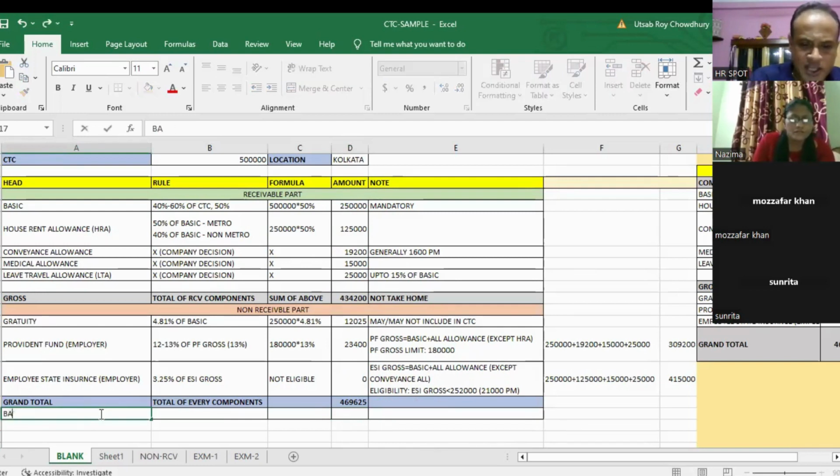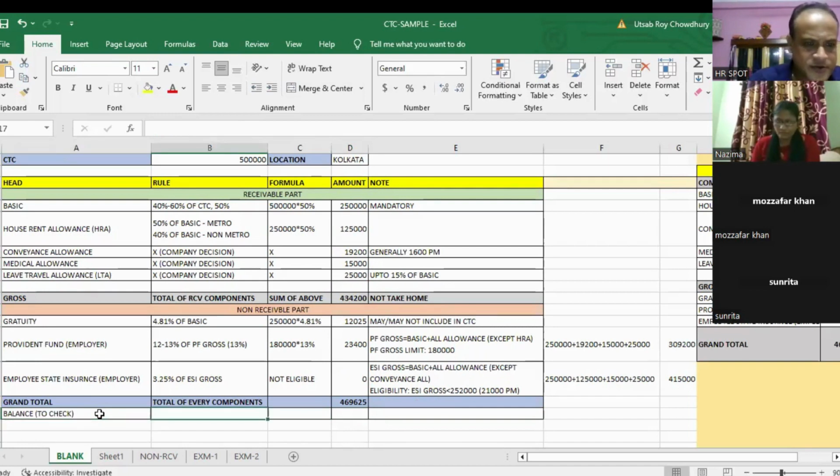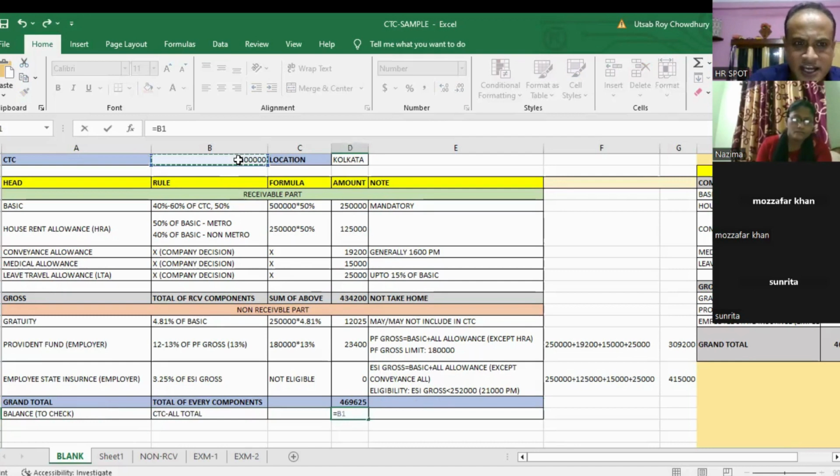How much was my CTC supposed to be? 5 lakhs. So my calculation is not complete yet, because I can see that there is some balance. So I need to find out how much my balance is. I need to calculate the total balance that we still have left. So with the CTC, we will subtract this and see how much balance remains.